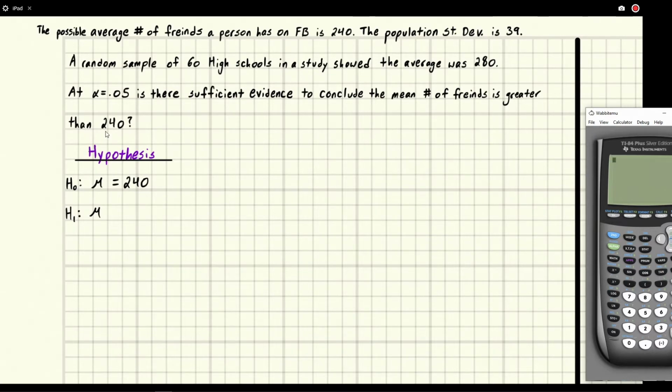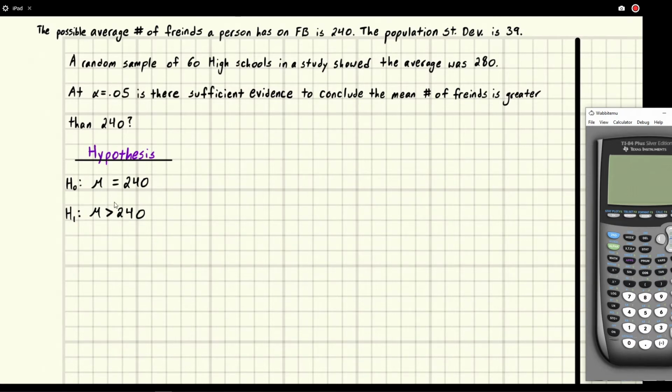So we think no, the mean is actually bigger than 240. These are our hypotheses, and that's how you know to use "is greater than."